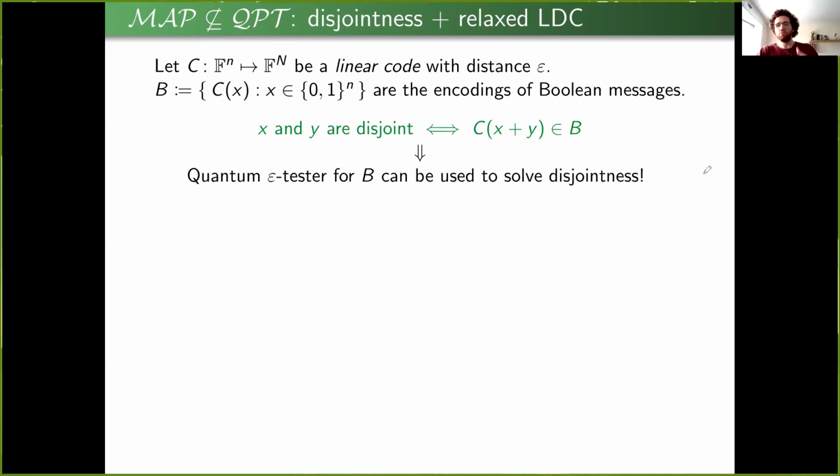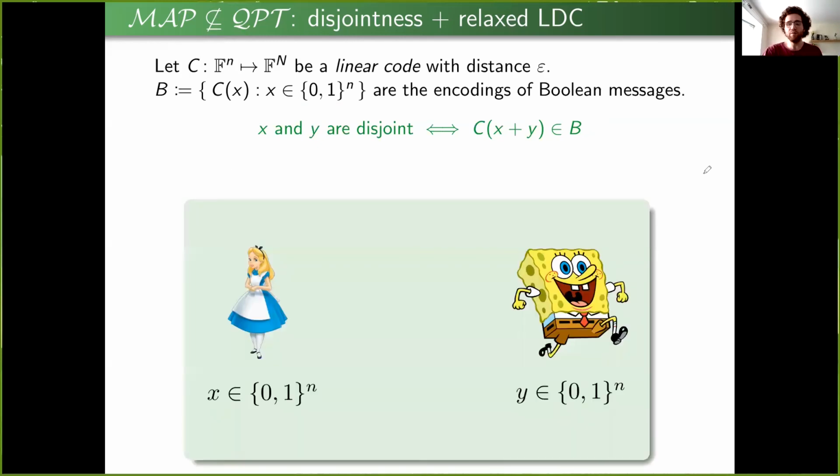Okay, so that means that we can use an epsilon tester for this property B to solve disjointness, as we discussed a few slides ago. But let me just concretely say what Alice and Bob do in this case. So Alice has a string x, Bob has a string y.